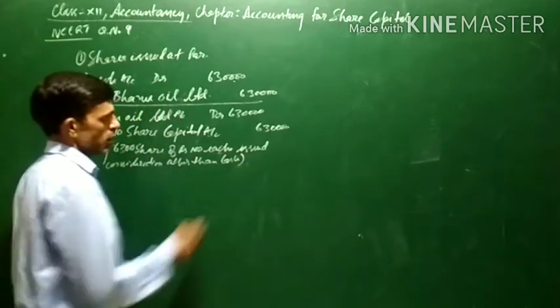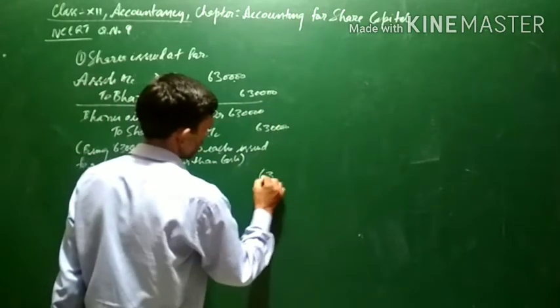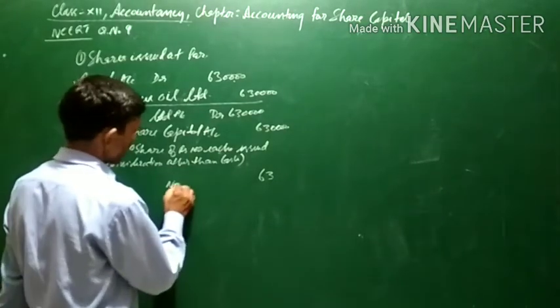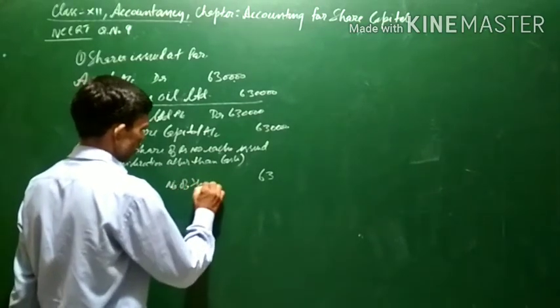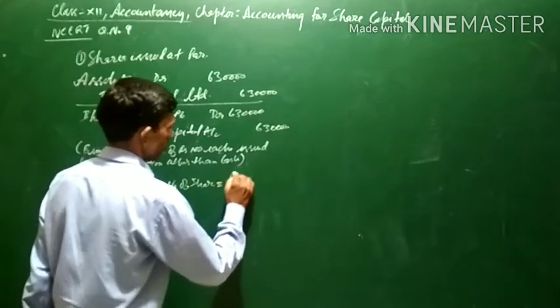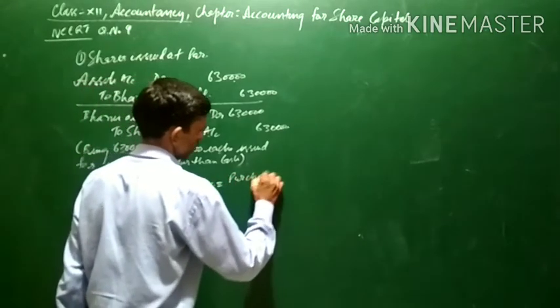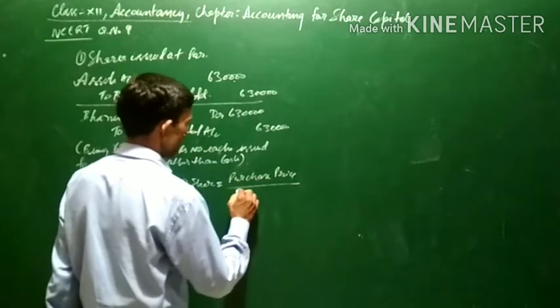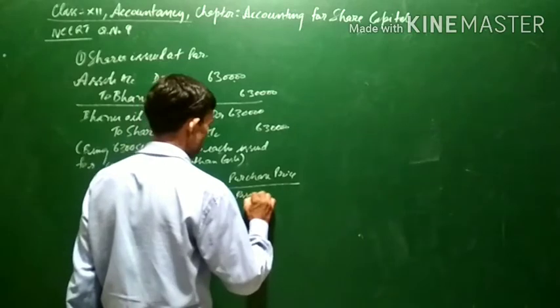Now since it is issued at par, in order to calculate the number of shares, the formula is purchase price divided by issue price.